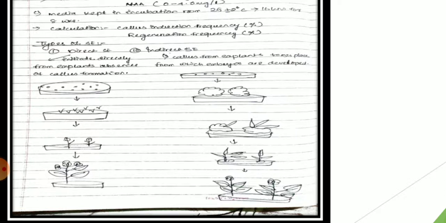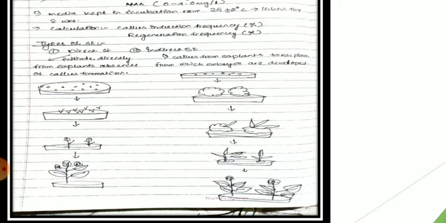Whenever we place somatic cells in petri dishes or use some lab techniques, they directly regenerate to the plantlet stage, then become complete plants. Here there is an absence of callus formation. There is no presence of callus. So this is direct somatic embryogenesis.